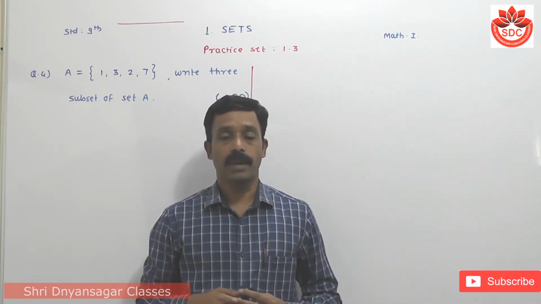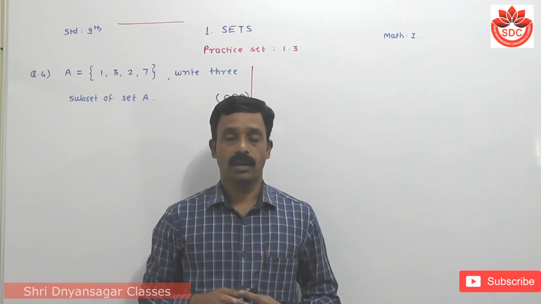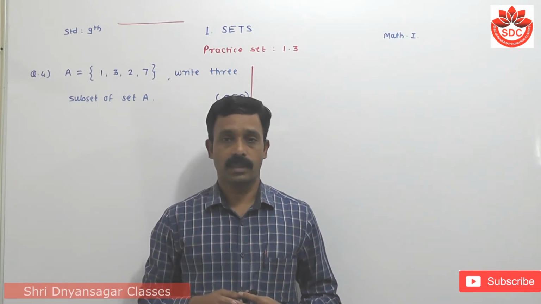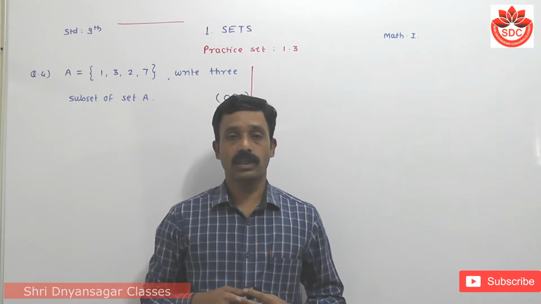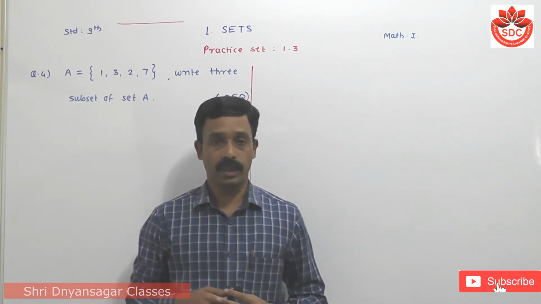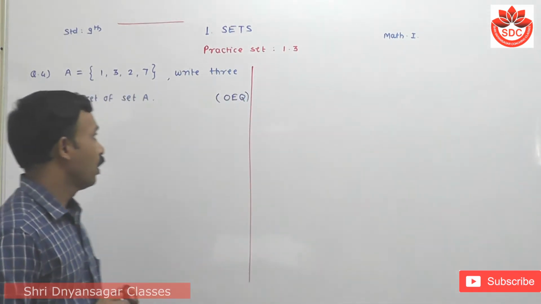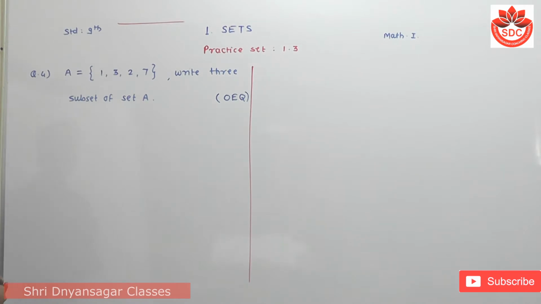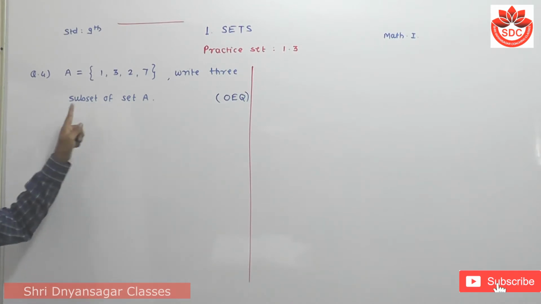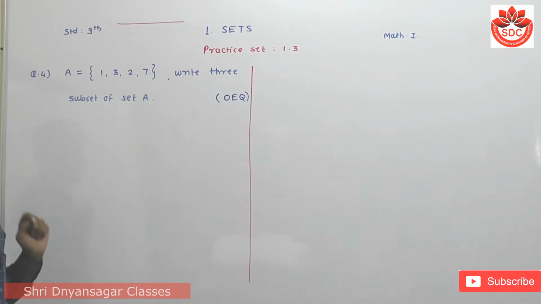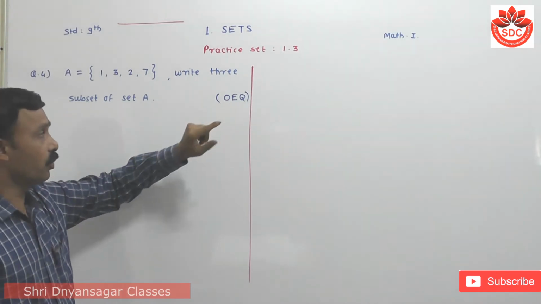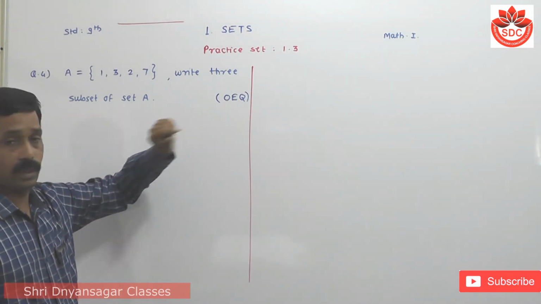Questions of the practice set 1.3 of the chapter sets. Now the next question, question number 4, is: A is the set of the numbers 1, 3, 2 and 7. Write 3 subsets of set A. Students, this is an OE2, that means an open-ended question.